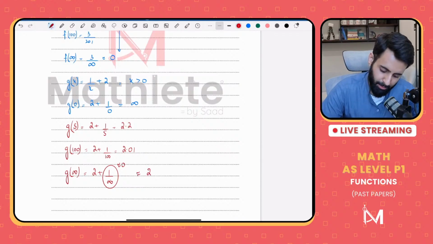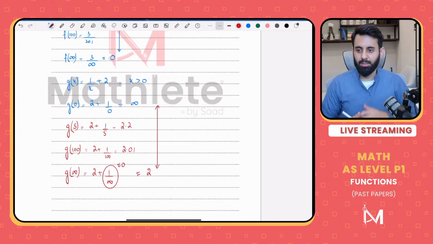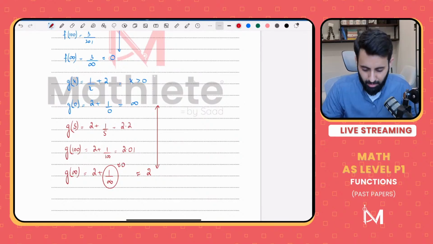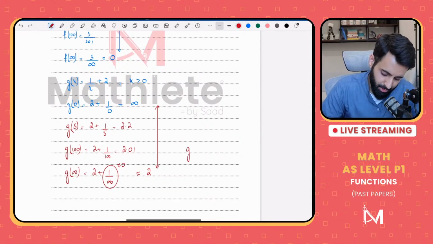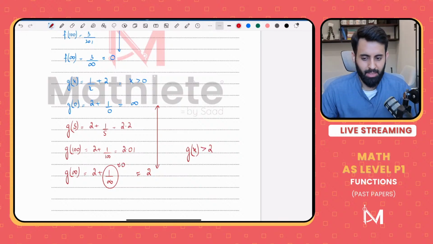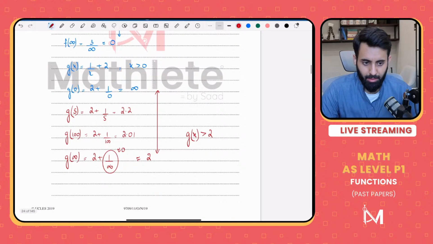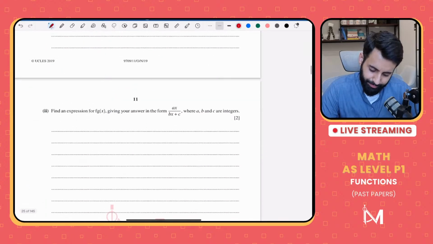Okay? Now what do we observe? We observe that the values are greater than 2, and as far as the upper limit is concerned, there is no upper limit. So in short, the answer is g of x is greater than 2. That's it. You can write less than infinity, but that's not how we write it. Greater than 2 is good enough. Okay, you can write less than infinity, that's perfectly all right. इसमें कोई हर्ज की बात नहीं है, but when you say g of x is greater than 2, that's good enough.